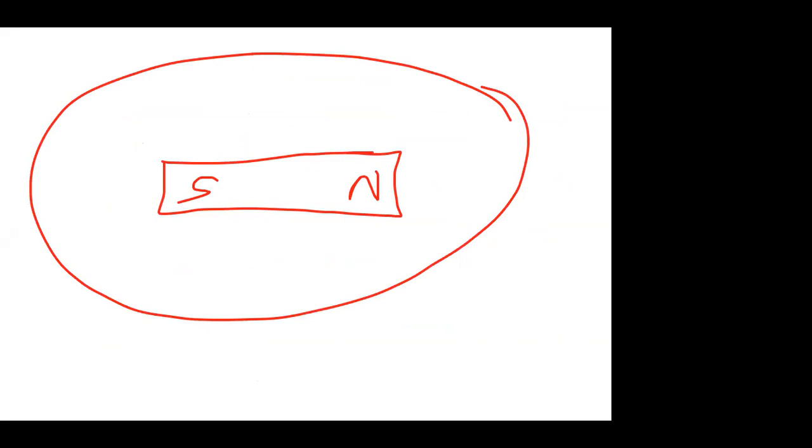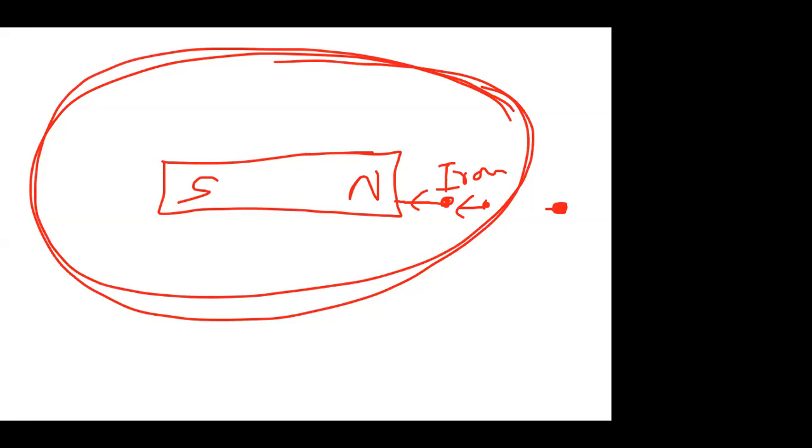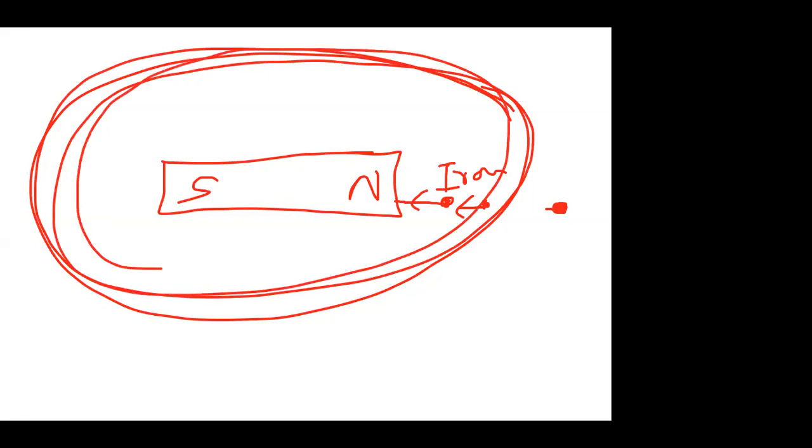If I keep a small iron piece here, it will get attracted to the magnet. But if I place the iron piece very far, we can't observe the attracting effect. So till some extent around the magnet, it has its influence.